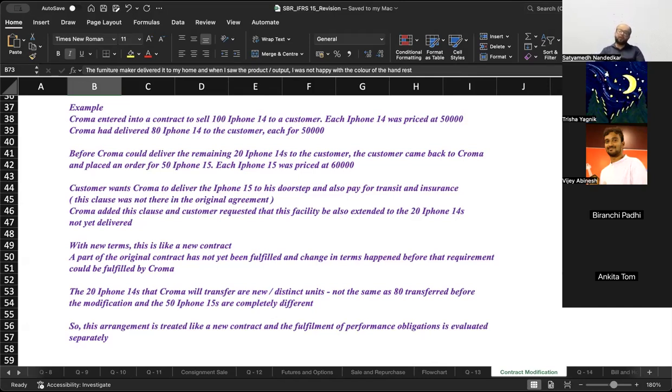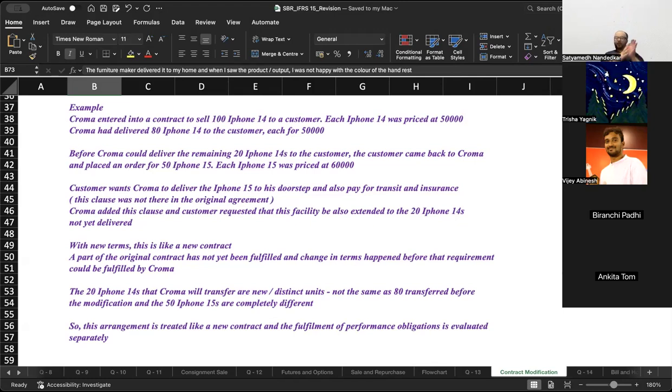With new terms, this is like a new contract. A part of the original contract has not yet been fulfilled and the change in terms happened before that requirement could be fulfilled by Chroma. What kind of situation was this? 100 total phones were to be delivered. Only 80 phones had been delivered when I requested a modification that for the remaining 20 phones that you are going to send, please provide transit insurance and all of that.